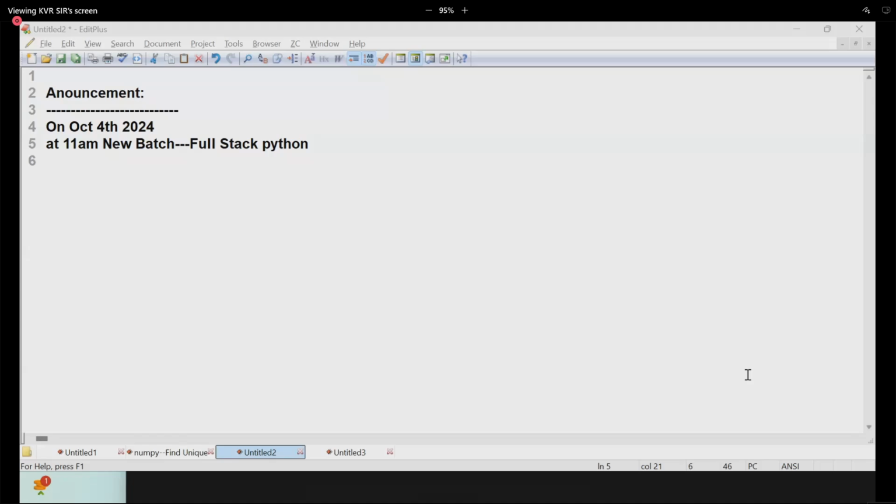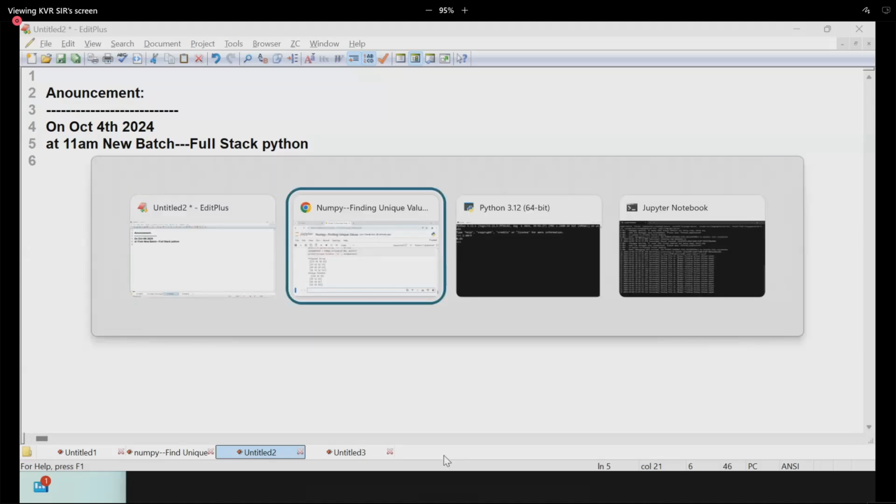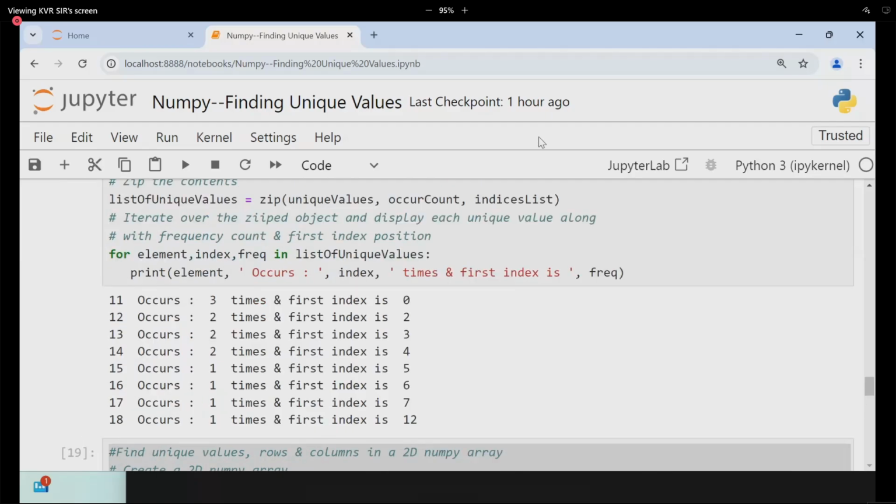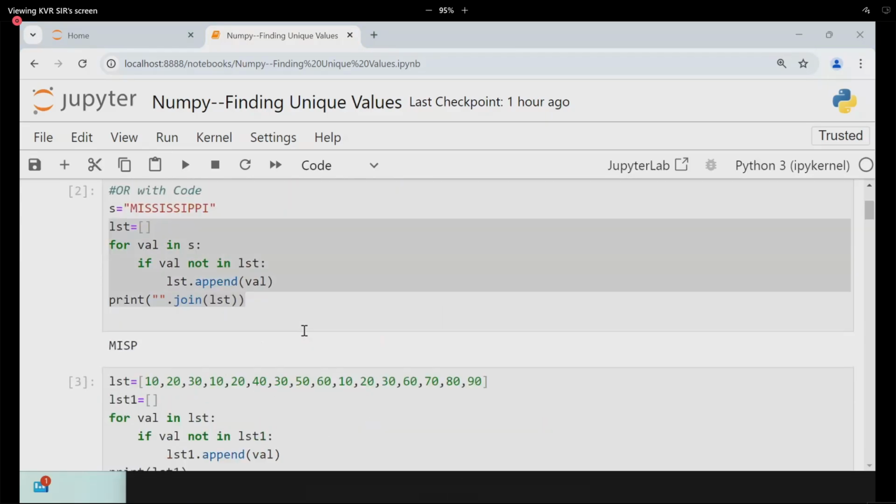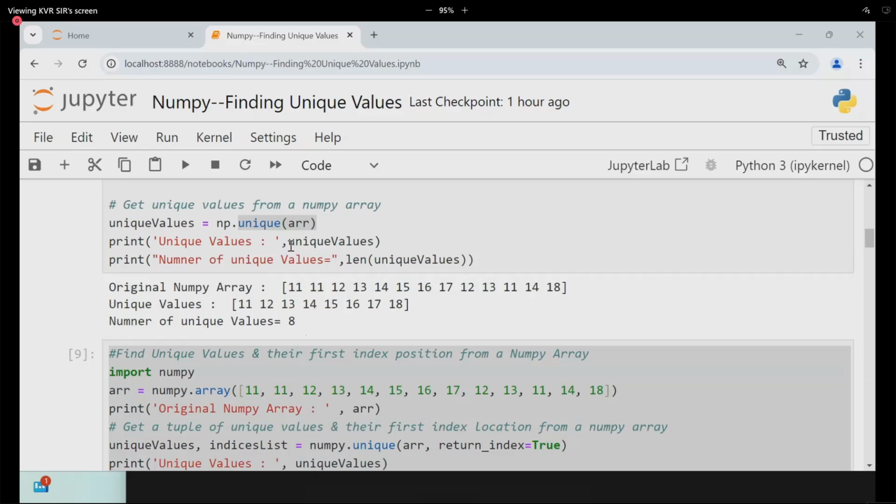Ramakrishna asks: Sir, if return index and return count are false, then what will come? That is our first example only, no? That is our first example only, which will give you unique values. We started with that only. Here, directly we passed it and got unique values. No return index, no return counts. It is directly we are passing it. I hope you are following me. No index, nothing. Okay? Fine.